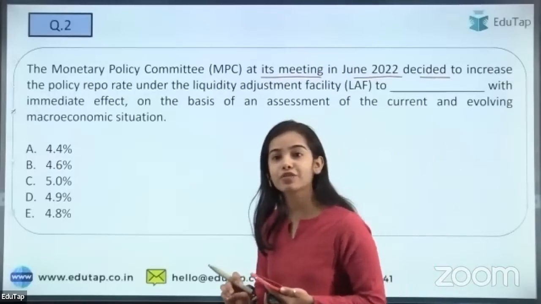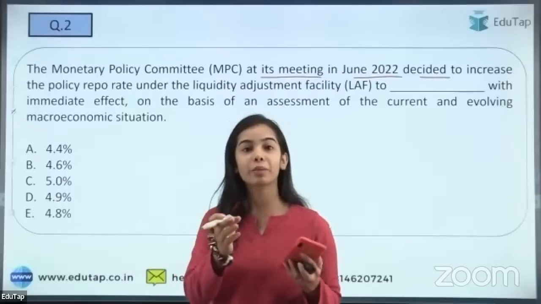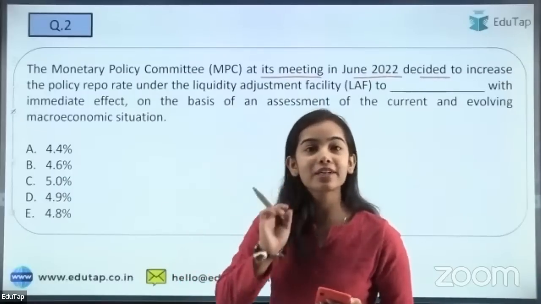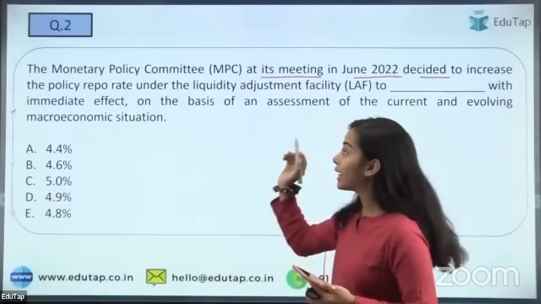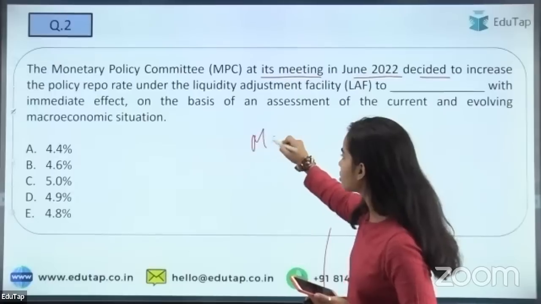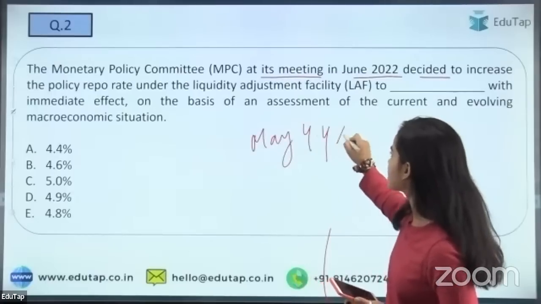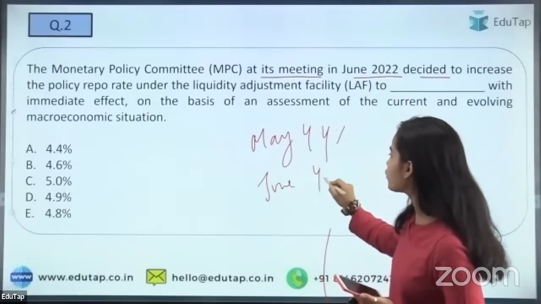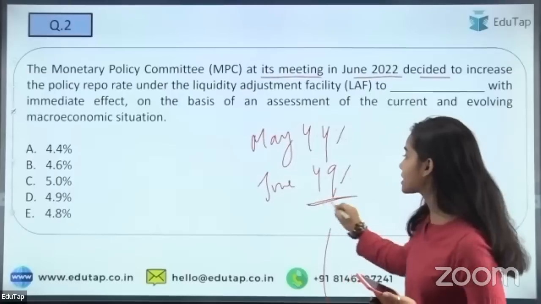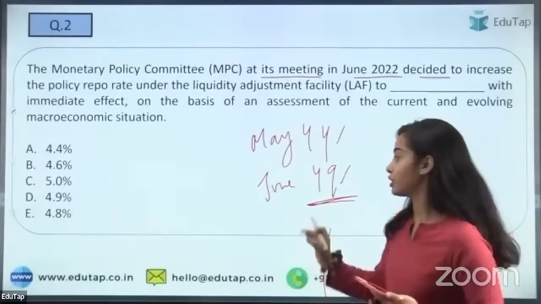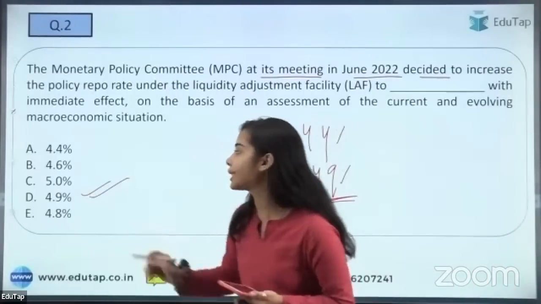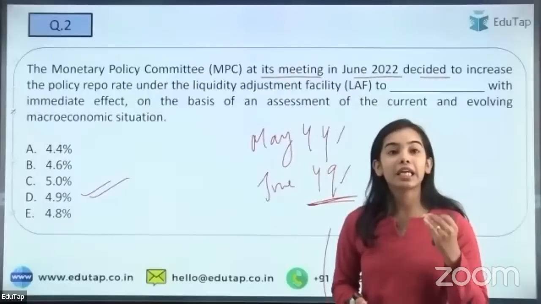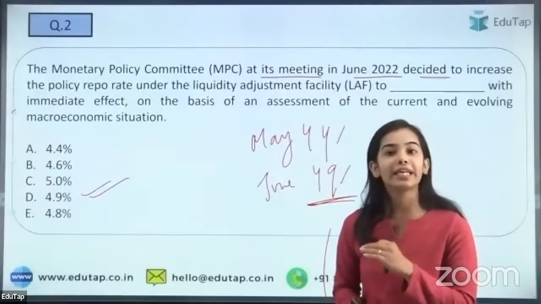Yes, I'm getting the answer from both sides. Somebody has said 4.4. It is not 4.4. In May it was 4.4%, but in June it has been increased to 4.9%. So be very specific and very clear with it. So it is 4.9%. That is, the repo rate has been increased in June 2022 to 4.9%.